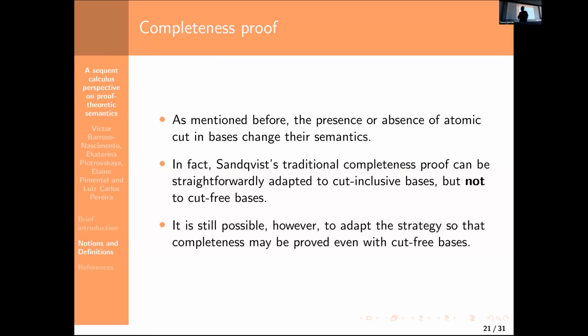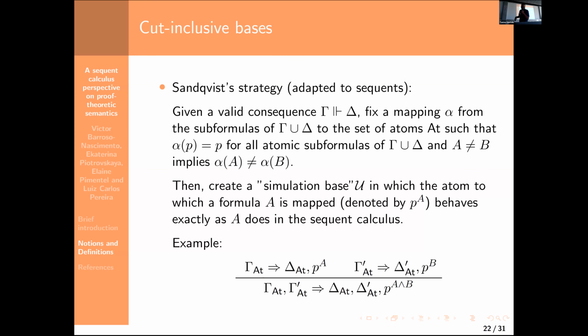But if the bases do not contain cuts, then we cannot. And this is quite awkward because cut is admissible in classical logic. But as I mentioned, if we include it in the base, it changes the semantics of the base. Even so, we can adapt the completeness proof so that we can also prove completeness for bases which do not contain atomic cuts.